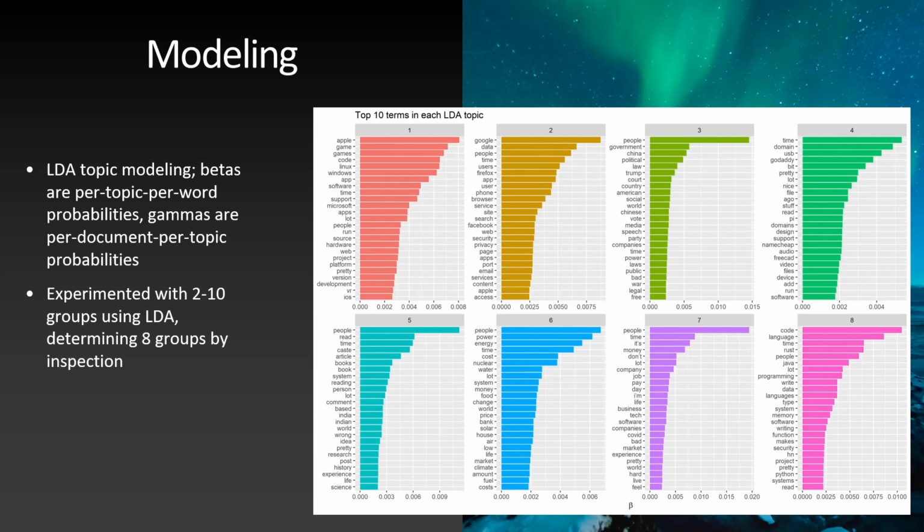Next, we used LDA to segment the users into 8 groups based on their comments. We trained multiple LDA models, from 2 to 10 groups, and we found that 8 groups was the best number of groups by inspection.